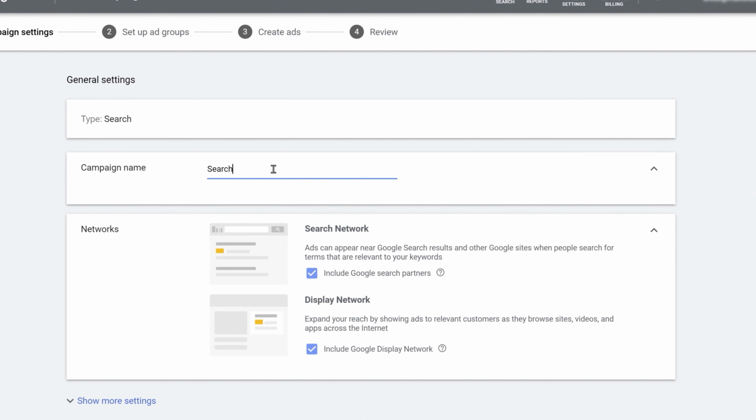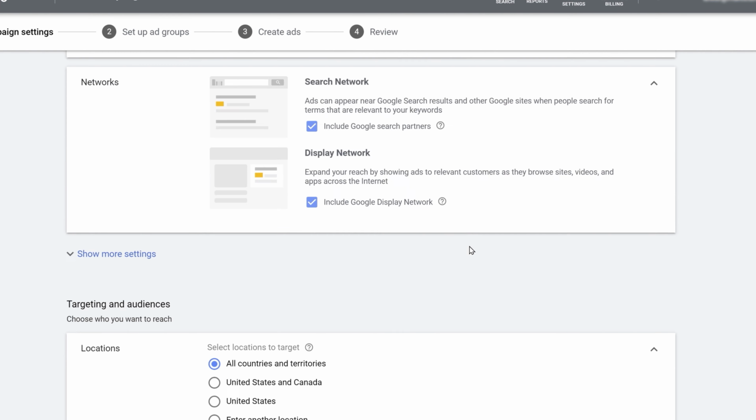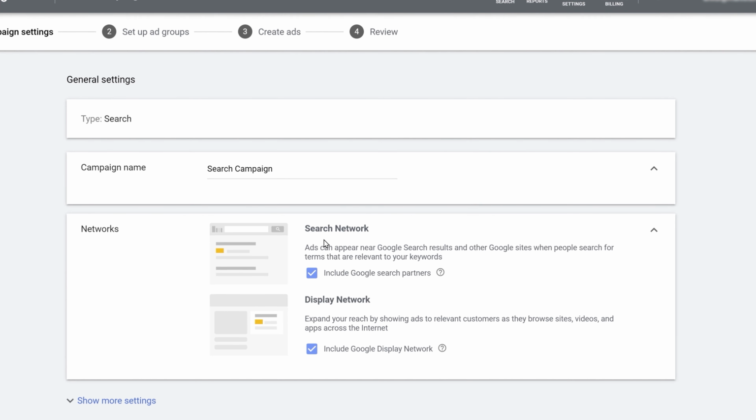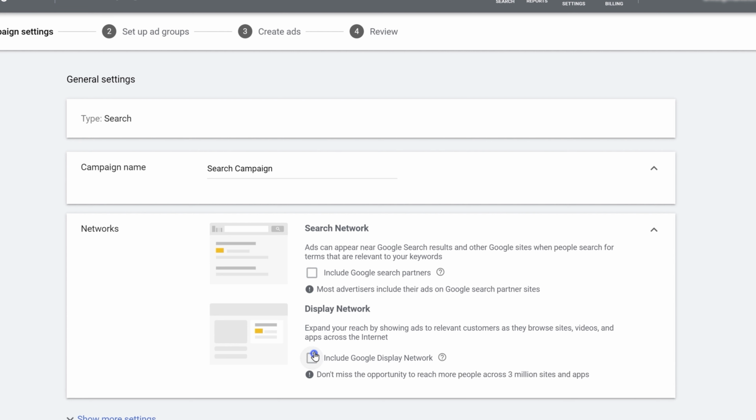Let's keep the campaign name as Search Campaign. Once you have named your campaign, scroll down. Let's come to the network section. Here you'll find that both of these options are automatically selected. You haven't selected them. If you're a beginner and you're just starting out, then I will recommend you to uncheck the options here. As you know, the display network is not intent-based ads, rather interest-based ads. So we will uncheck them right now.